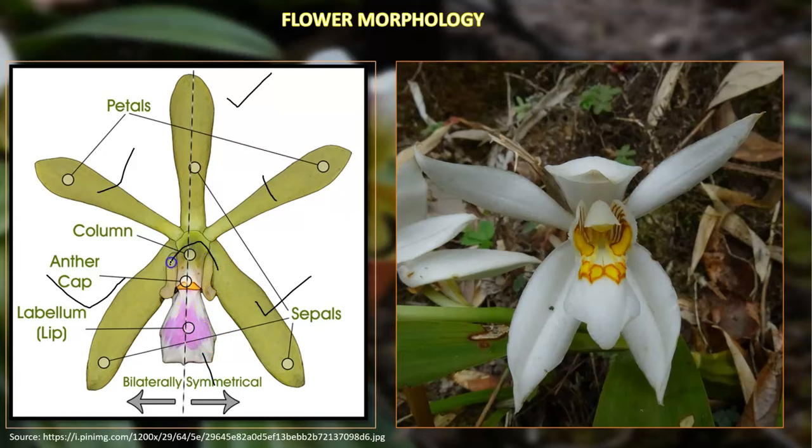One of the petals, this one, is modified and called labellum or lip. You see here, these 3, this and this, are sepals, and this one, the modified labellum or lip, is the second whorl.